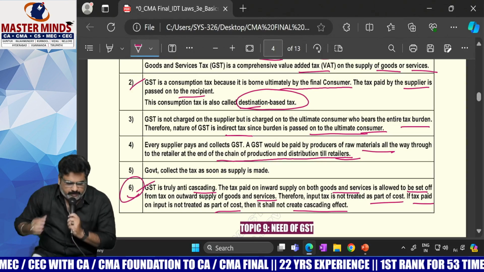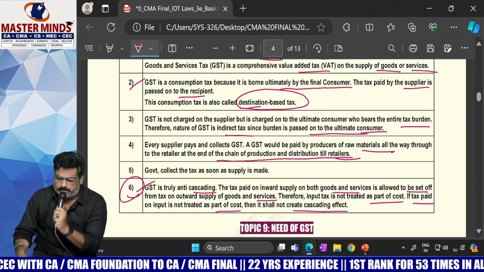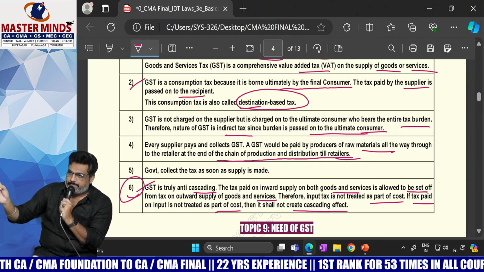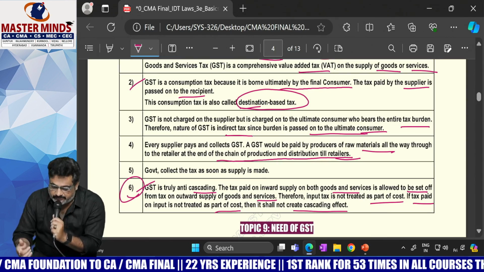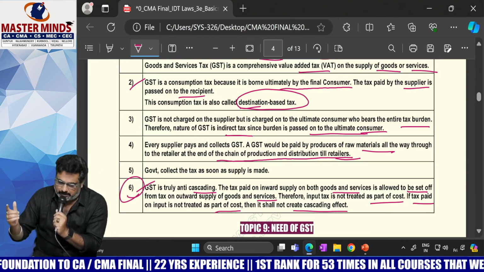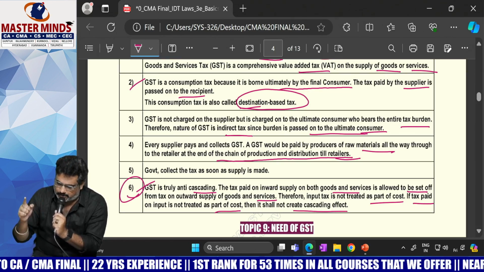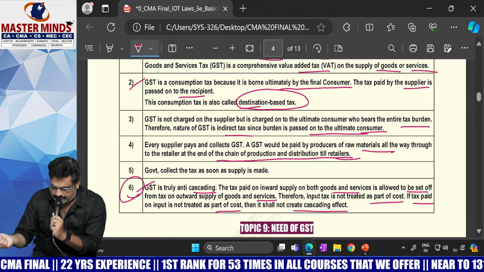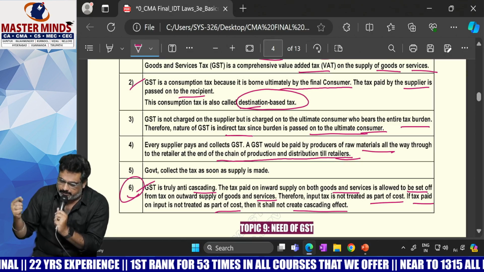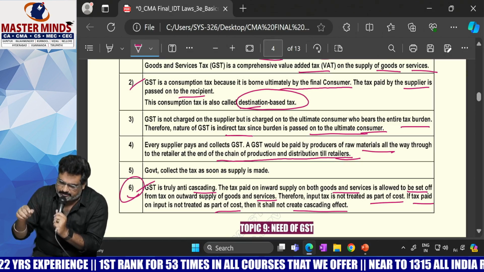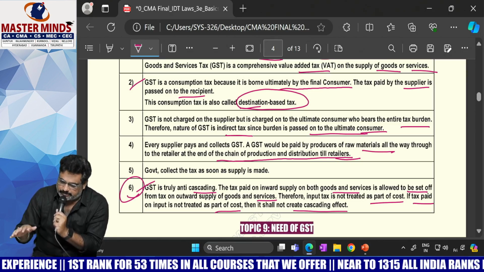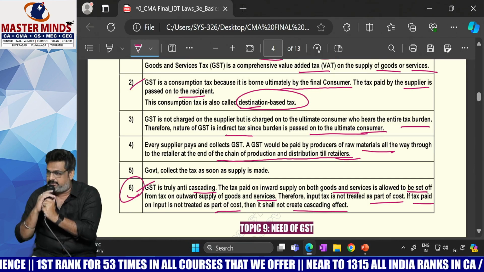So, it is truly anti-cascading. The tax paid on inward supplies, that means on the inputs, is allowed to be set off from outward supplies. Therefore, input tax is not treated as part of the cost. If tax paid on the input is not treated as part of the cost, then it shall not create cascading effect.